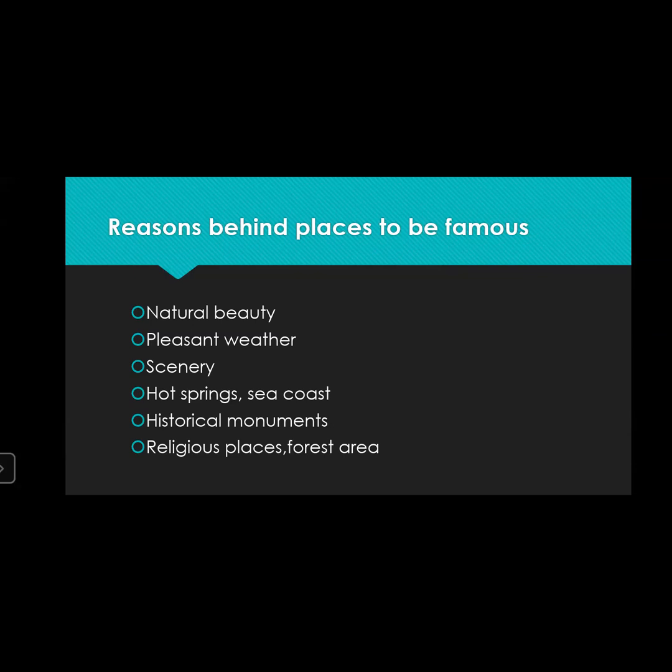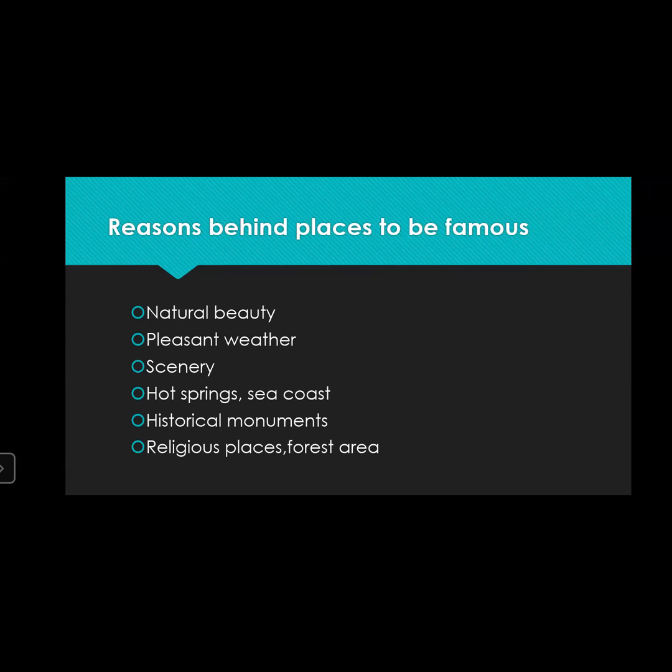That can be considered under natural beauty. Then pleasant weather is there. Pleasant weather you will also find in Kashmir. Sometimes it is very, very pleasant. You find it very cool and calming. So that comes under pleasant weather. Then sometimes the scenic beauty of a particular place comes under scenery.